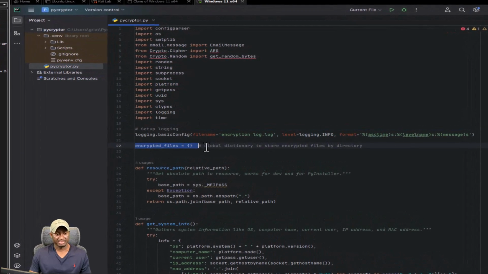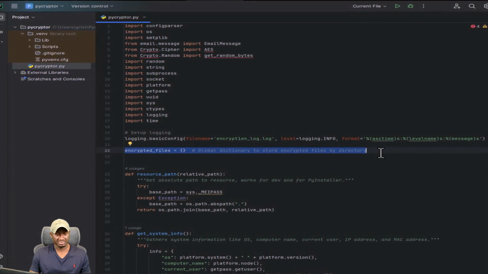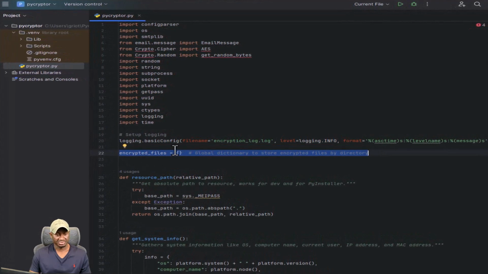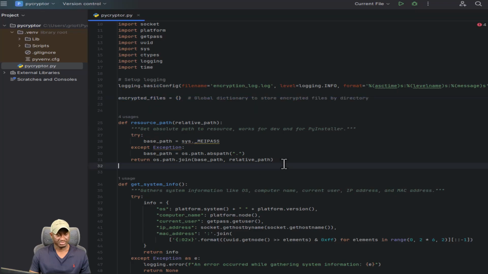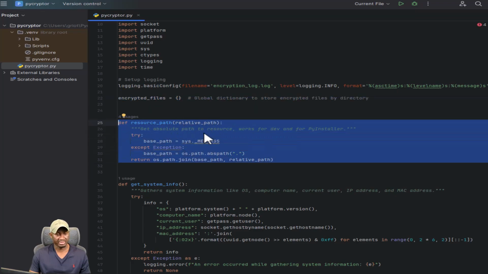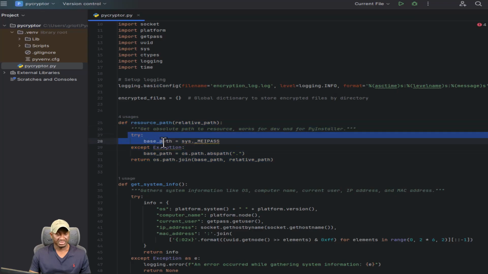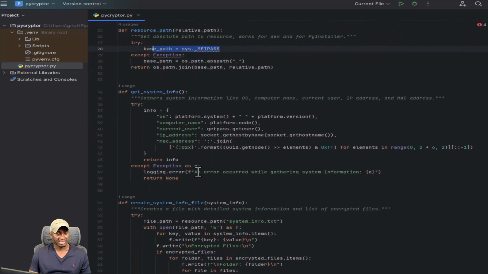Encrypted files here, I'm keeping pretty much a dictionary of all the files and folders that we encrypt. I will be using that to create a file as well that we send back to ourselves, just so we know what files and folders we encrypted. Resource path, as I mentioned, this gets the relative path of the script. If you notice this is in preparation for when we do convert this into an executable. So PyInstaller has this funny way of keeping track of internal folders to the application. It creates this memory space that it stores these documents. So this is what we're calling here basically. Get system info, as I mentioned, this is just grabbing computer name, current user, IP address, MAC address, and so forth.